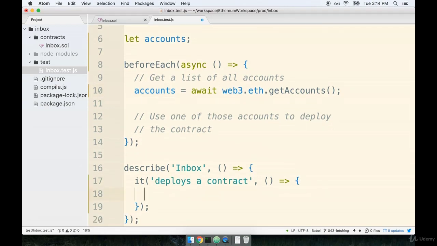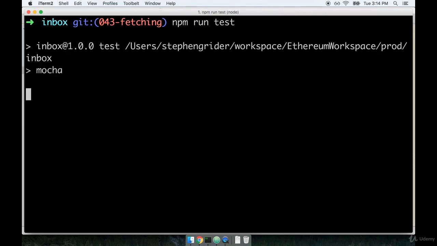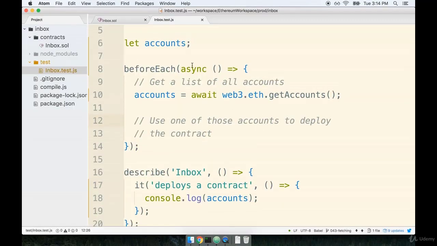So just to make sure this is still working the way we expect, let's do a console.log of accounts, like so. And let's flip back over to our terminal. We'll run npm run test again, and we should still see that list of accounts appear on the screen. Great, looks good. Throughout the rest of the course, we're going to be making use of async await.